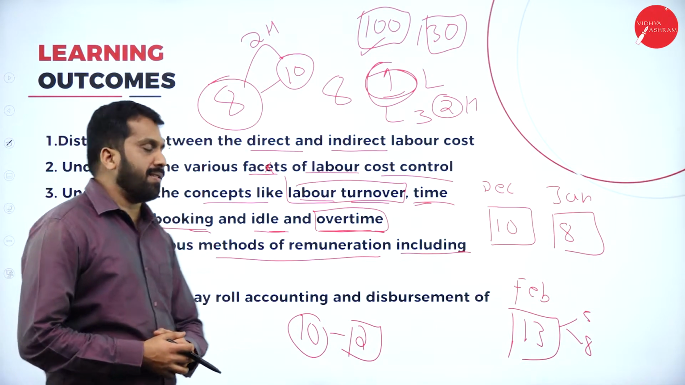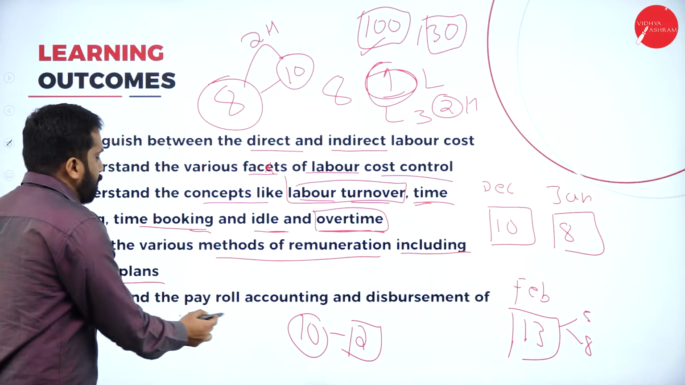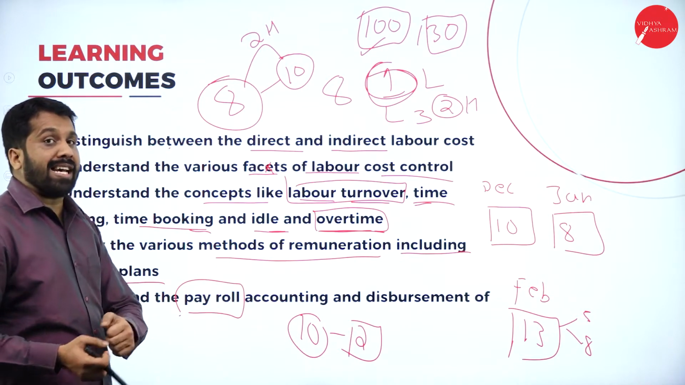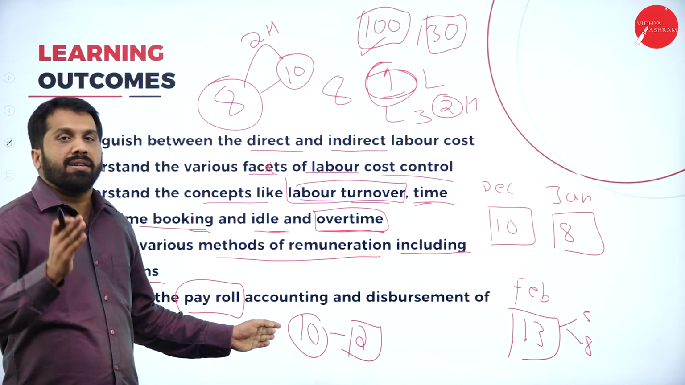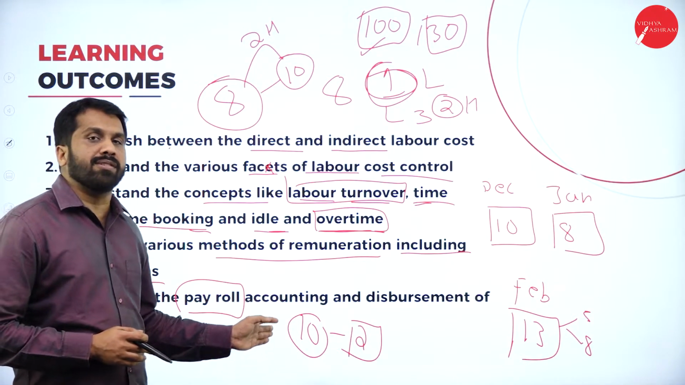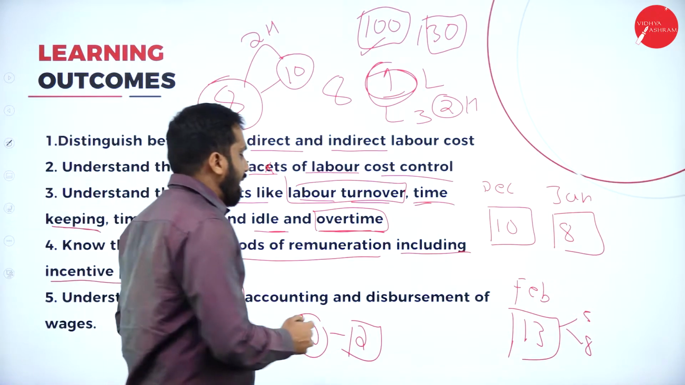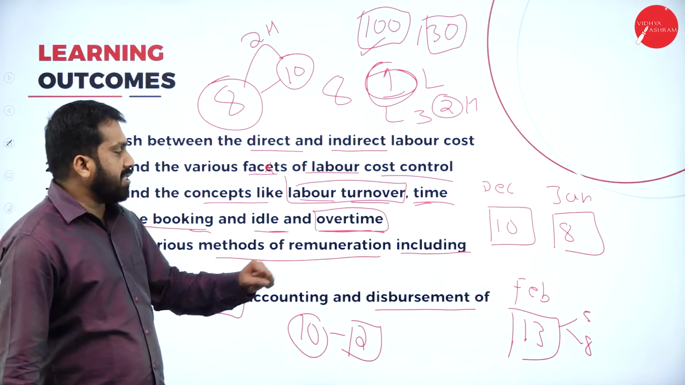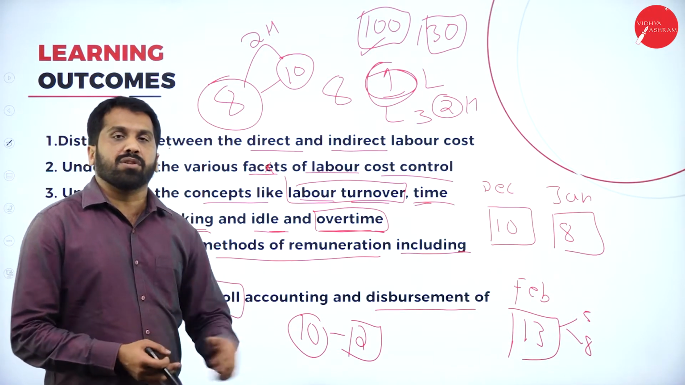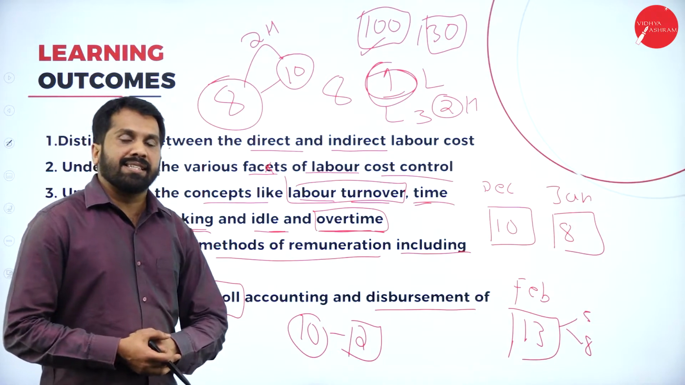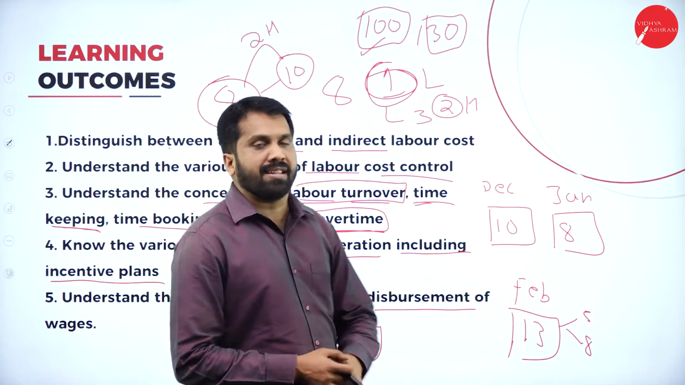Hope you are clear. So these are the topics. And the last one, understand payroll. Payroll means your salary calculation. By whom is it done? Normally it is done by HR people, the human resource department. They will prepare your payroll, accounting and disbursement. Disbursement means distribution of your salary, distribution of your wages. We call it disbursement. Now, these are the learning outcomes from this particular topic.